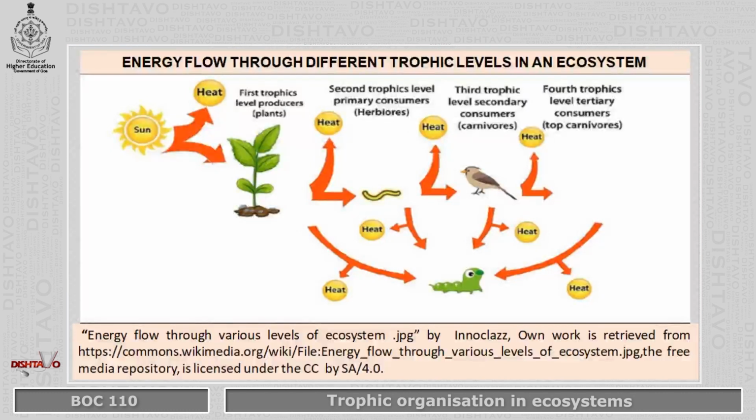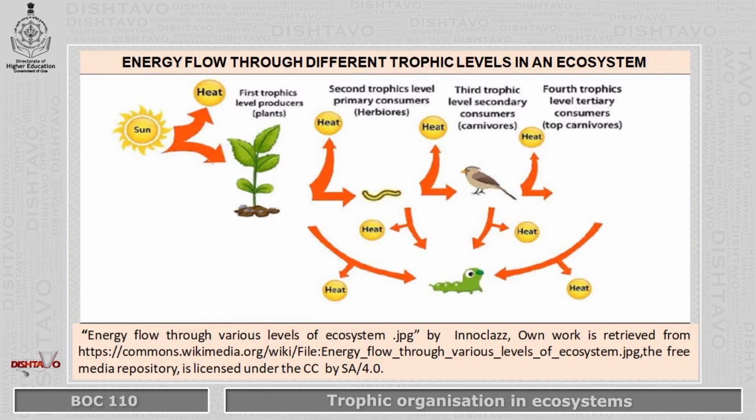That is, we can see here a bird that eats the insect that has eaten the plant. So there is transfer of energy once again, and there is also release of heat. The next trophic level, the tertiary consumers, can be top carnivores who eat a bird. Further, as we know, there can be more levels. That is, they can go on eating each other. That is the food chain that continues.